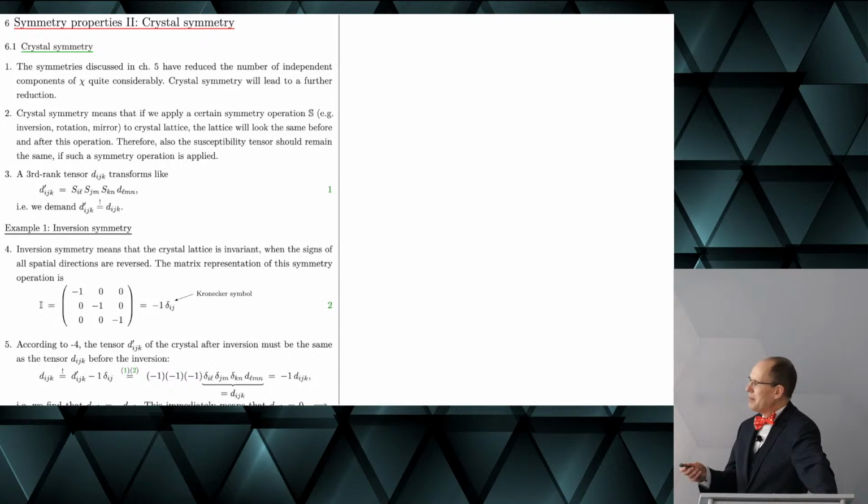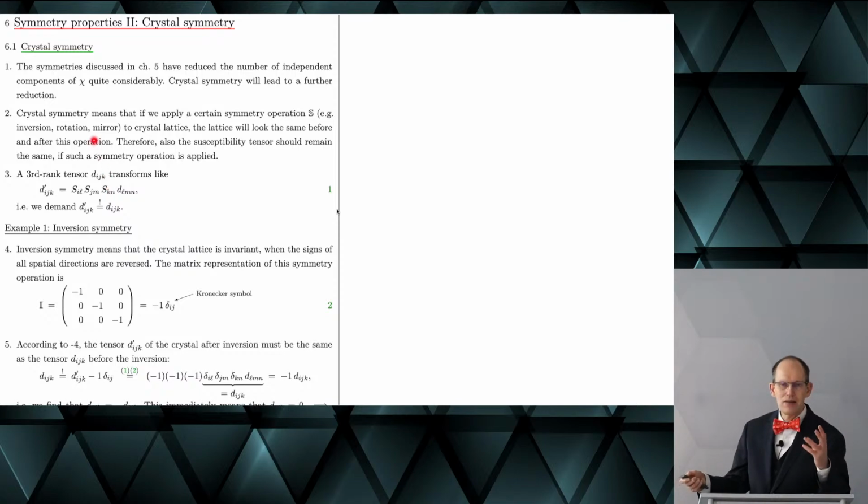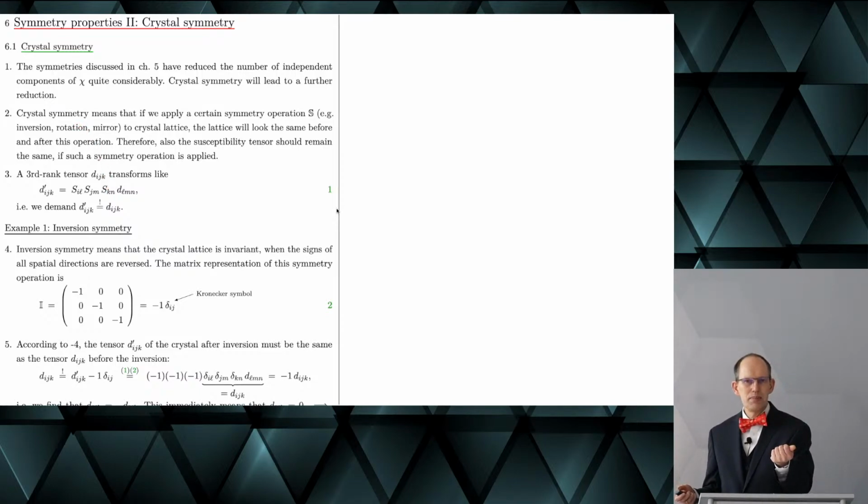So what does it mean? Yeah, so here I wrote the same as what I just said. And now we need to know how the susceptibility tensor transforms.